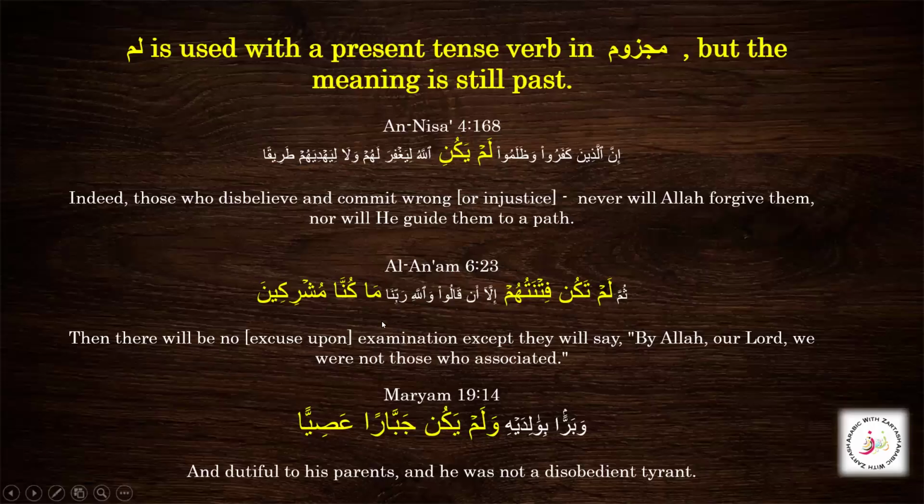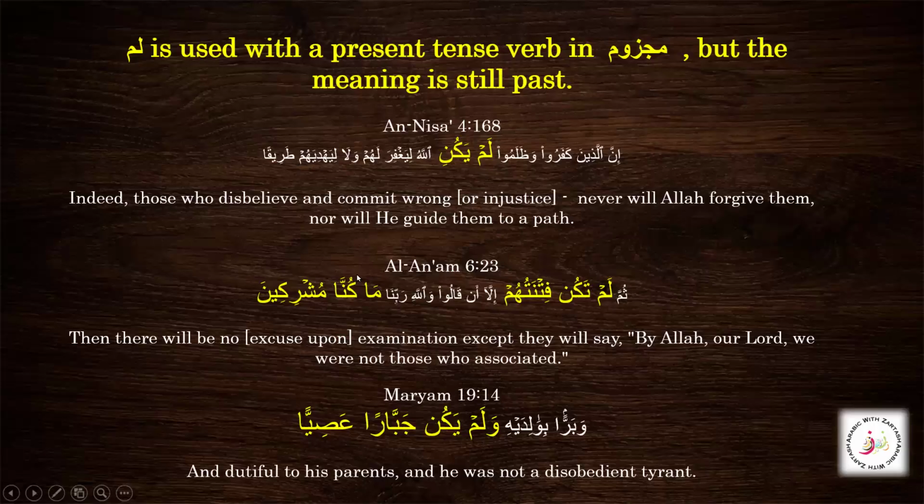Then we have again ma kunna mushrikeen. You can see this ma of nafi here, and then kunna is used in the past tense, so that is why ma is used here. Again, kunna is faili madi, mabni ala sukun, and this is, they were not those who associated. So here you see it is khabar of kana and it is mansur.